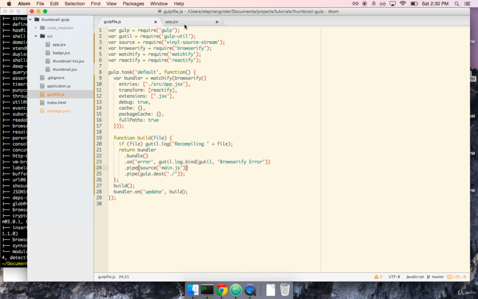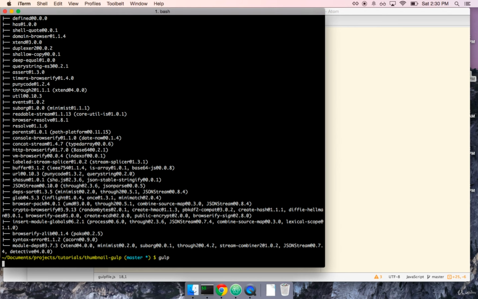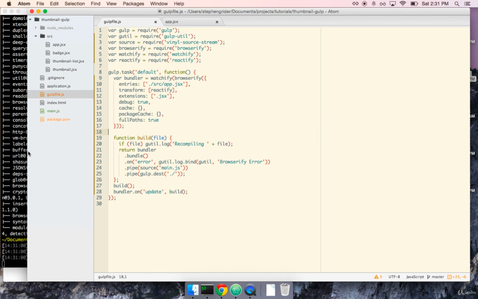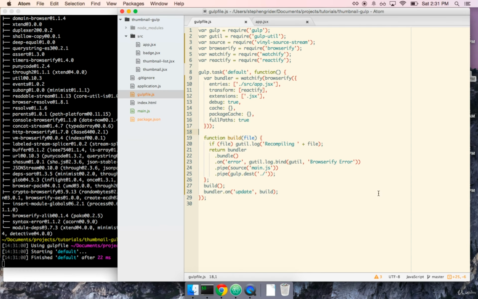All right, so we've written our gulp file. Let's go ahead and see how it works. So let's write gulp. And fantastic. All right. It ran the default task and it finished it. So what that means is it ran this task and it executed build. And you can see that the terminal hasn't resolved yet. It's still hanging here, and that's because it's watching for updates via this on update, do another build command right here.